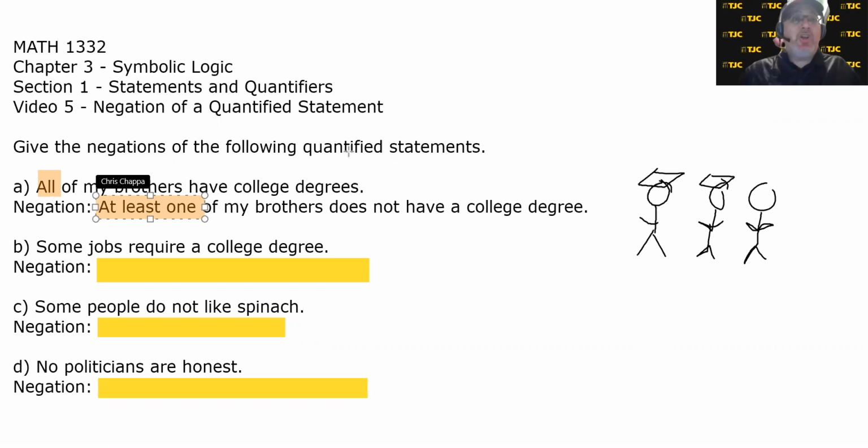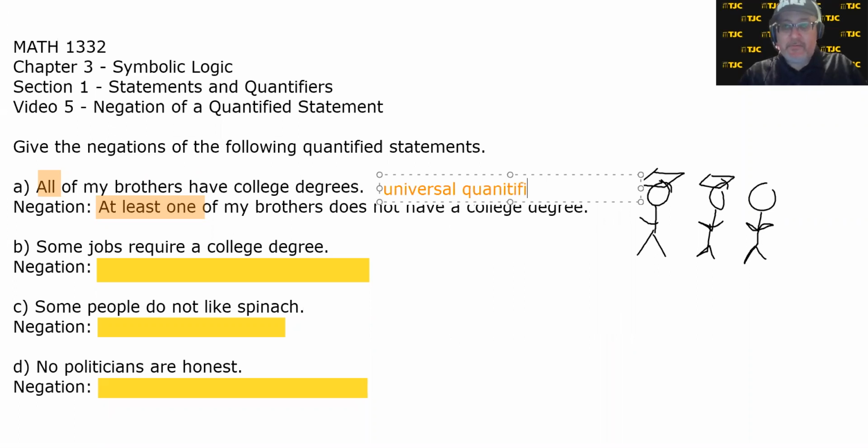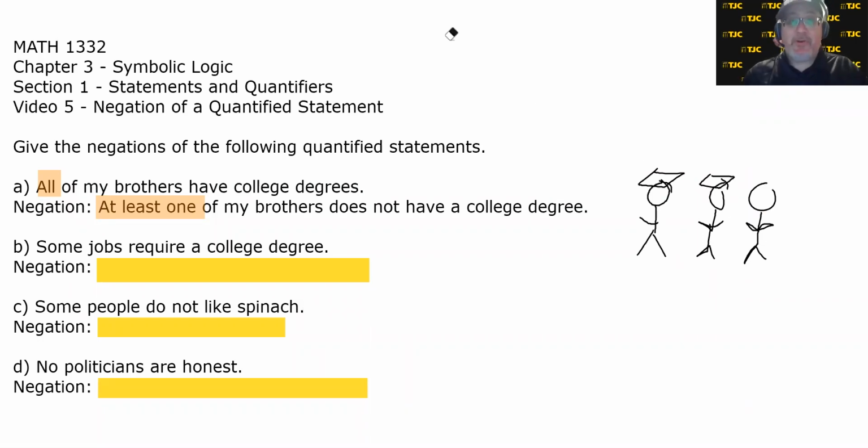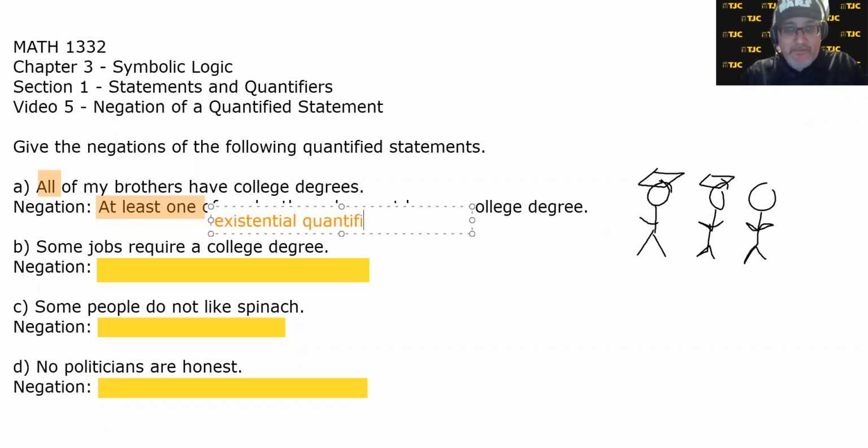Well, let's go ahead and talk about it. All, is that a universal or existential quantifier? All is a universal quantifier. But what about at least 1? And I'm going to have to erase my brothers. Sorry, guys. Okay. We'll just let my brothers sit there since they're going to be stubborn. What type of quantifier is at least 1? At least 1 is an existential quantifier.